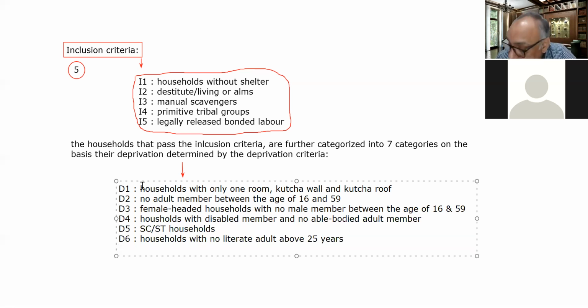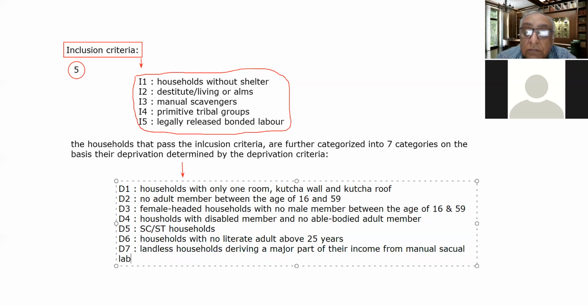The seventh is landless households deriving a major part of their income from manual casual labor. These are the 7 criteria.